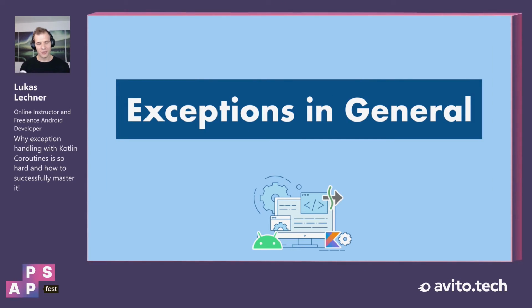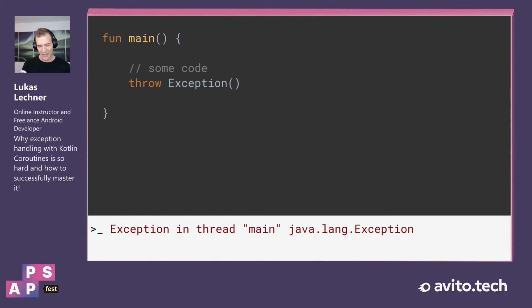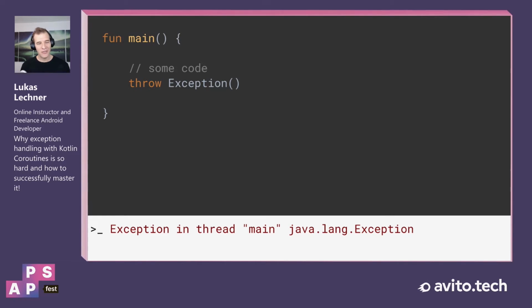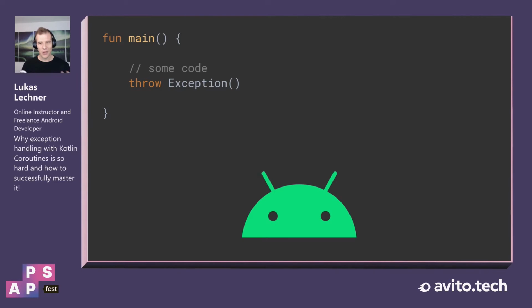But first, before we talk about exception handling in coroutines, let's talk about exceptions in general. If we have some main function and some code that throws an exception, and we run this application, then of course this application will crash and the exception in thread main will be printed out. So this is a JVM main function, and all of my examples will actually be JVM main functions. However, on Android, there's pretty much the same behavior. The app crashes and Logcat will print out the exception.